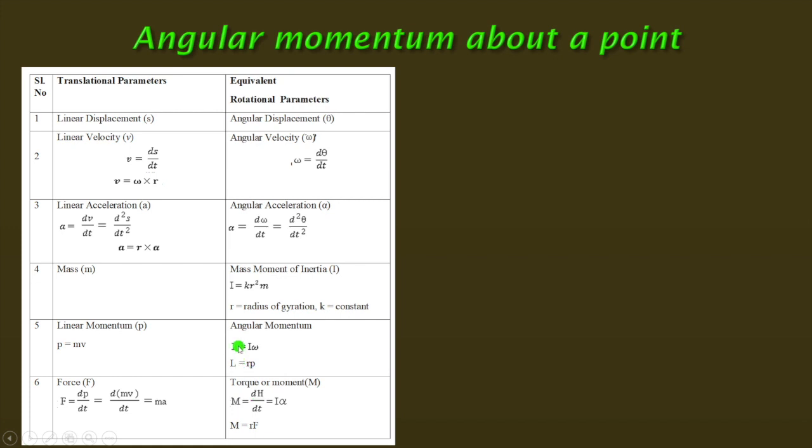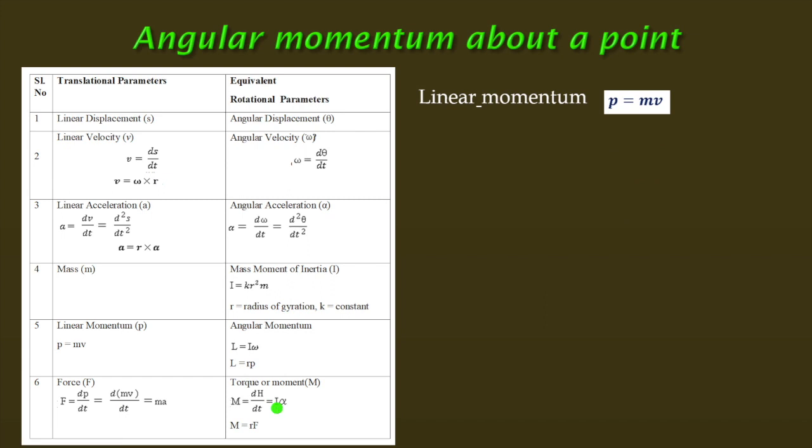Here h and L are the same thing. In some books it is used as h, and in some books it is L. So from this equation we can write down that moment equals r into f. Now, what is our conclusion?